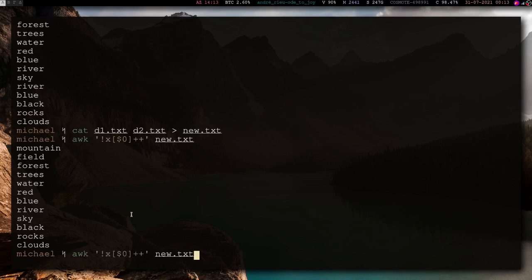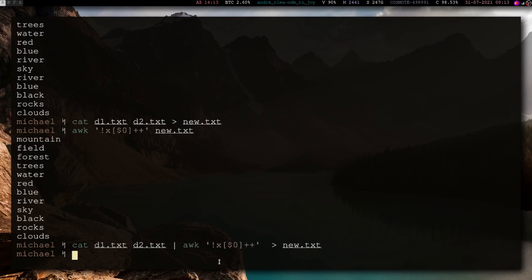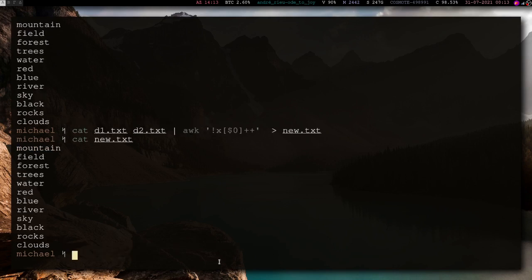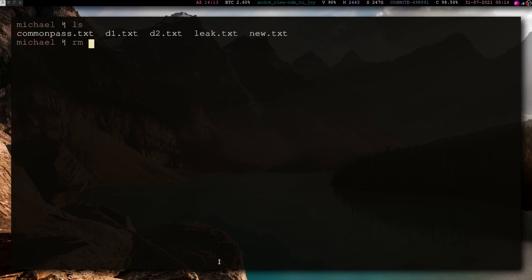Okay. And instead of doing that into a file and then awking the file, you can do it all at once. Like cat those files, d1.txt, d2.txt, pipe the output of cat into awk, and then put that all into new. Okay, now we have new again. So that's how you remove duplicates. So let's actually remove those.